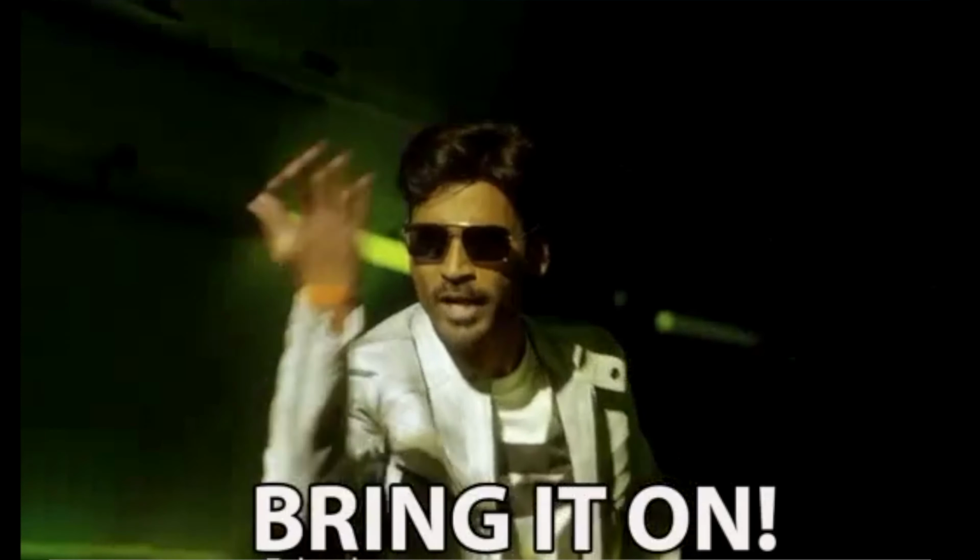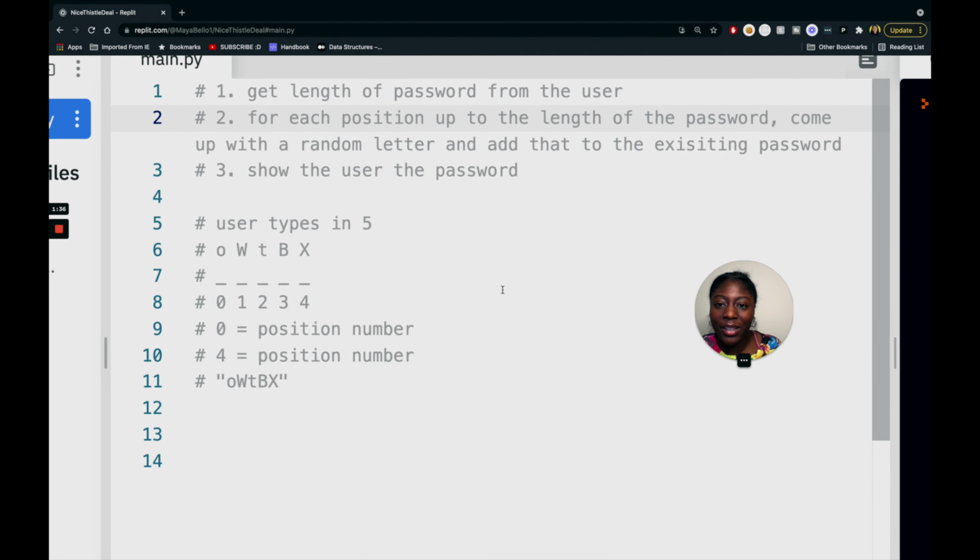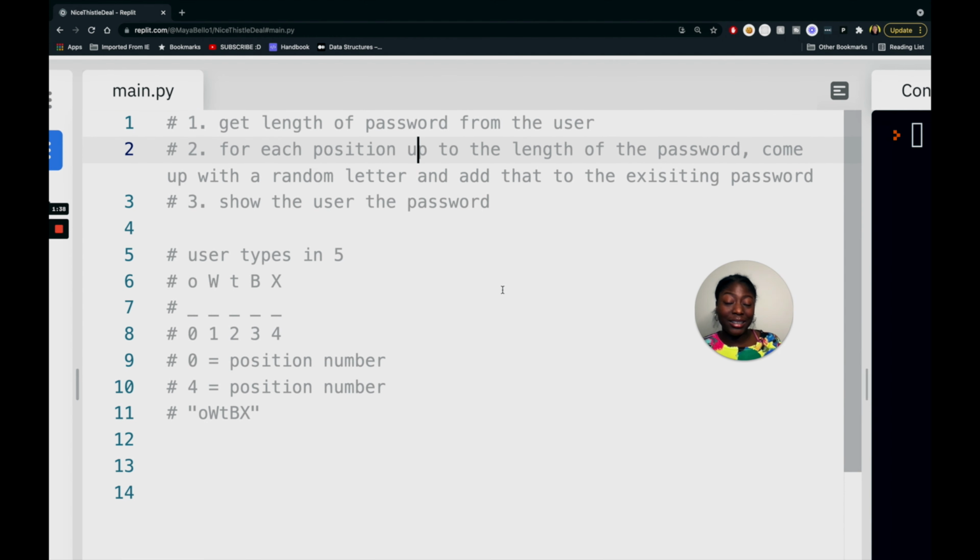Step one is we're going to get the length of the password from the user. At this step, we're going to get some input from the user and say, hey, how long do you want your password to be? That's the very first step. Then we're going to get into the heart of our algorithm, where for each position up to the length of the password, we want to come up with a random character.